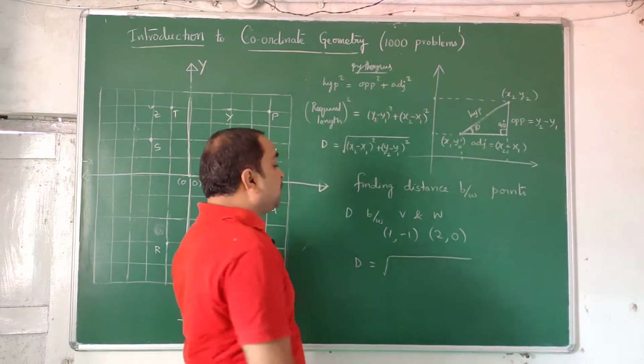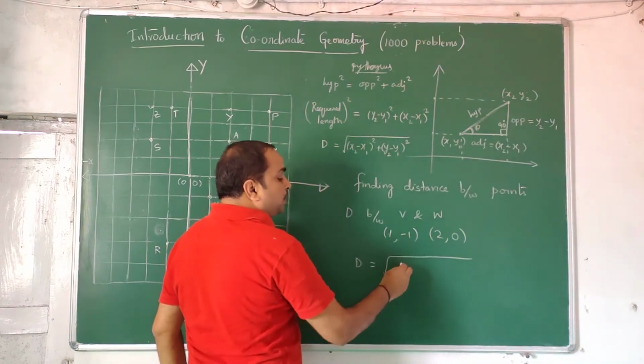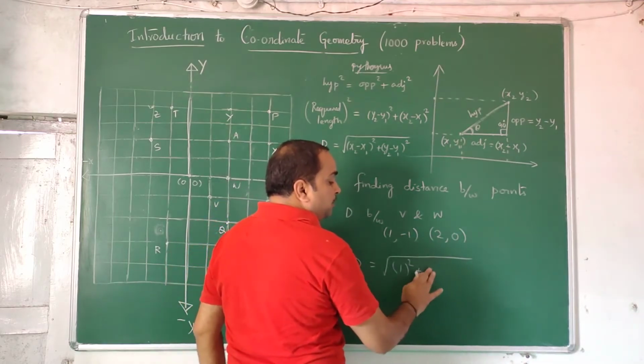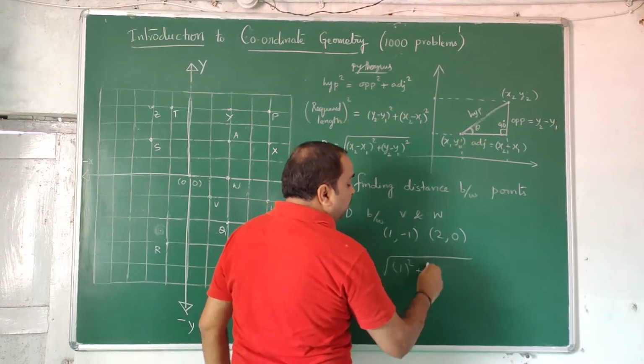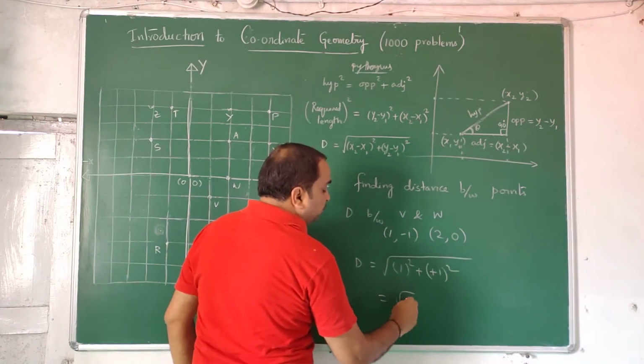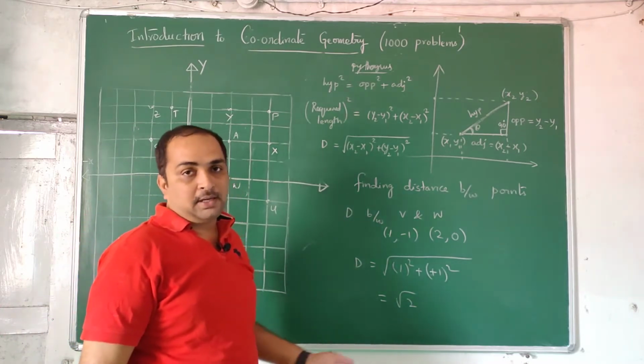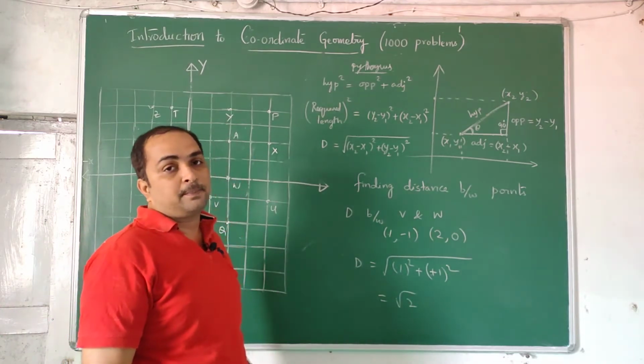Now what is the short trick? Subtract already. 2 minus 1 is 1, whole square. 0 minus of minus 1. Do it mentally. That is plus 1, whole square. So it is root 2. 1 square plus 1 square. So sometimes teachers tell it as a shortcut, but actually shortcuts don't exist.